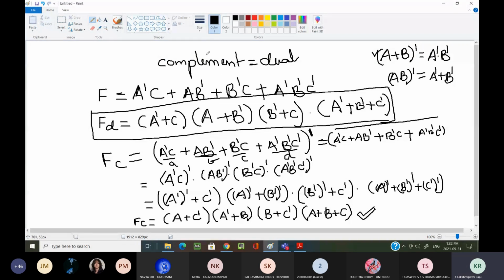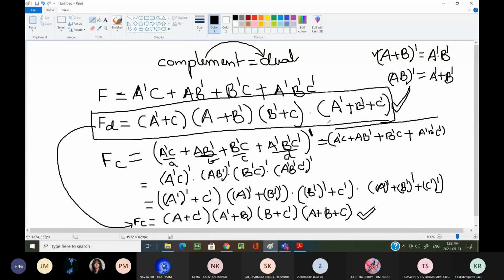Because what is the relation between the complement and the dual of the given function? This is my dual of the given function, and this is my complement of the given expression. Now how can I convert this into this? Can someone tell me? By seeing the example you can understand easily.